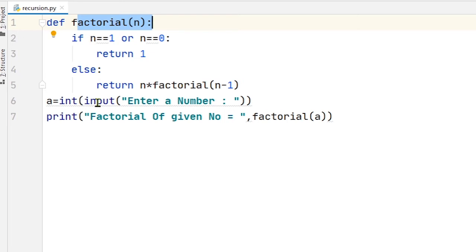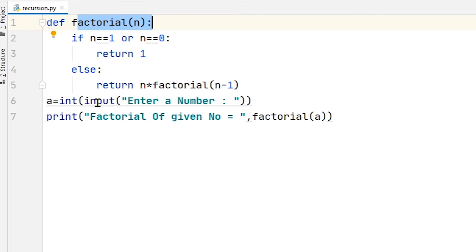Okay, so the value of n is 5. Is n equal to 1? Is n equal to 0? No, so the condition is false. And here you can see it returns n into, that means 5 into, and I just call the factorial function inside the factorial function, that means it is called the recursive case.